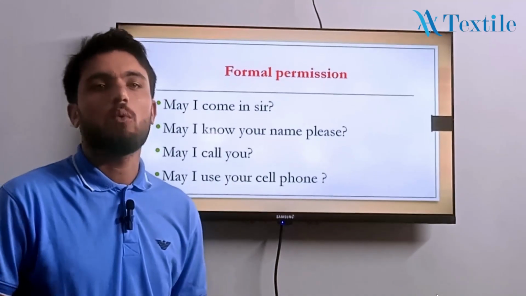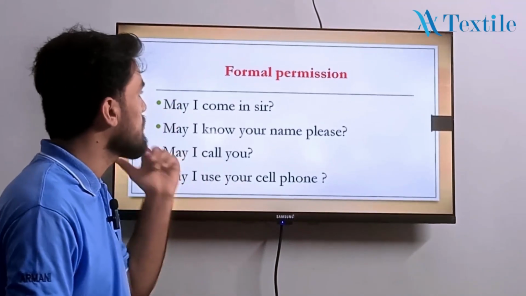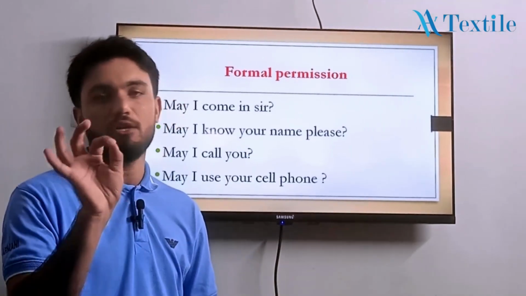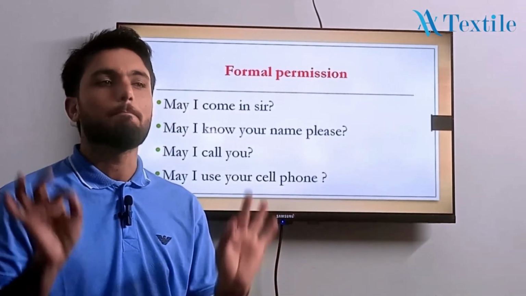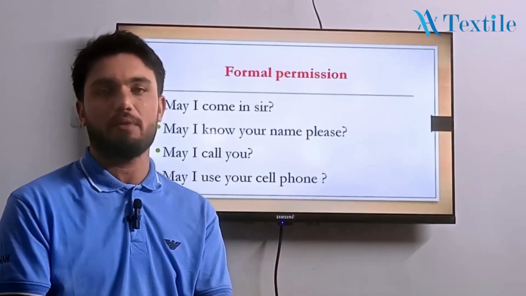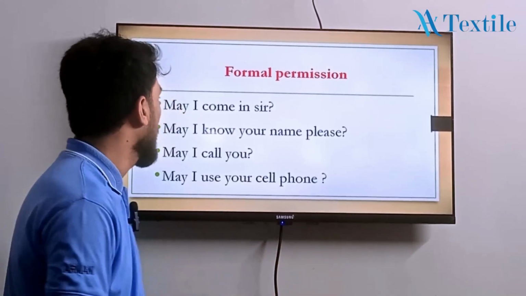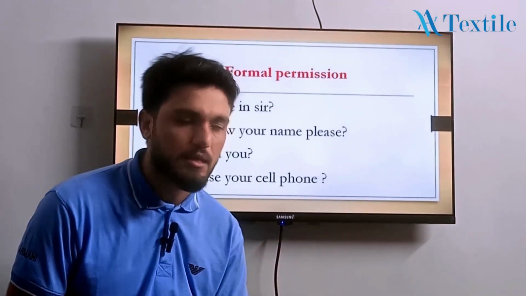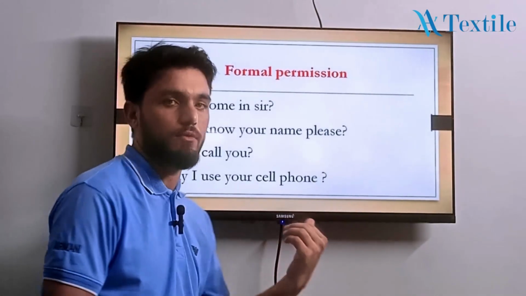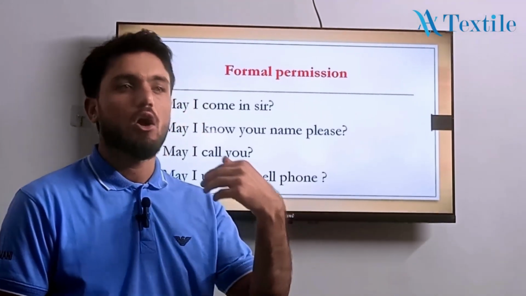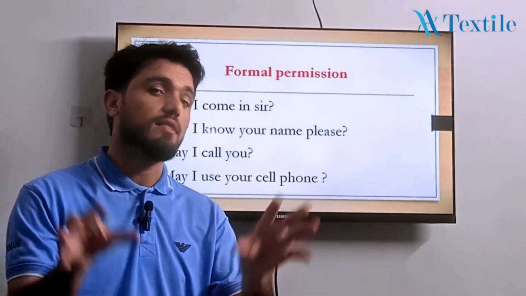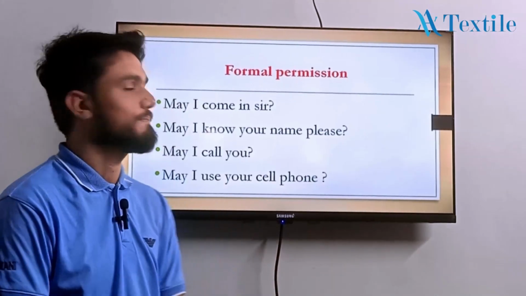Formal permission. What about the formal permission? The formal permission is like that. May I come in, sir? Most of the students do mistakes in this. They're saying like, my comment. This is not my comment. This is may I come in? May I come in, sir? And may I know your name, please? May I call you? May I use your cell phone? May I come in? May I operate your computer? May I know about you? So this is called the formal permission.